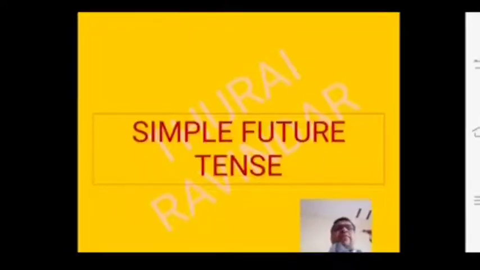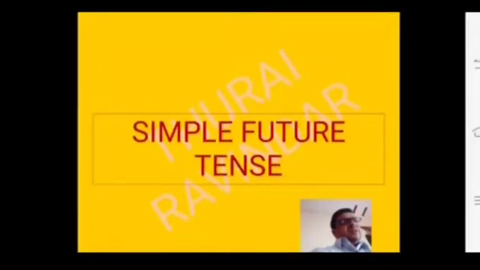Now you write down: dash at work tomorrow. So what is the keyword? Tomorrow is a keyword for simple future tense. In this sentence we used tomorrow, so it is simple future tense. What is the structure for simple future tense? I, we, shall, or we can use will also.